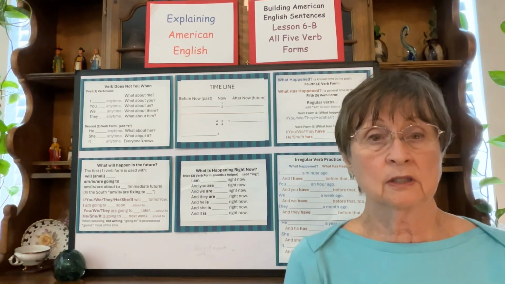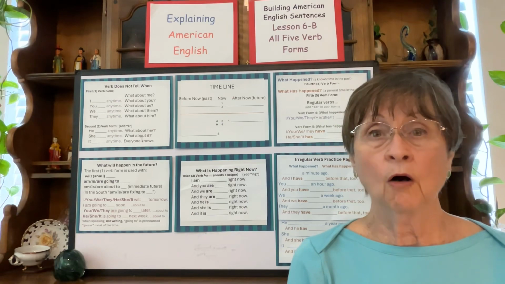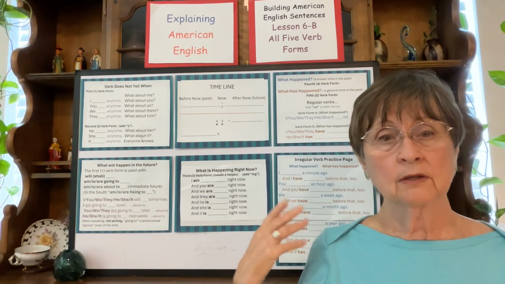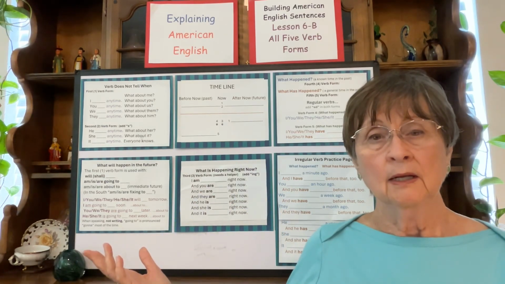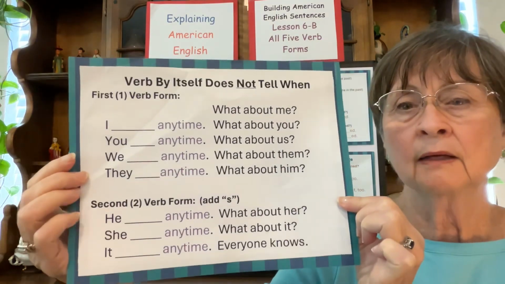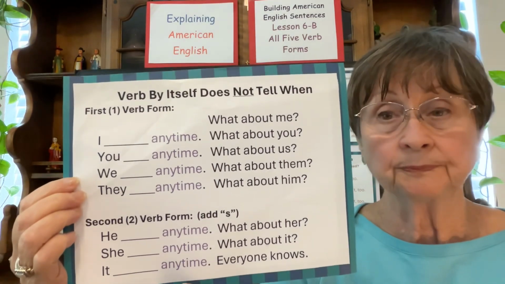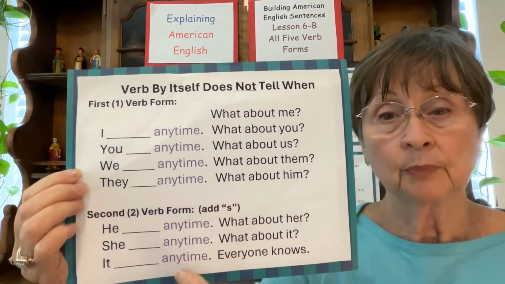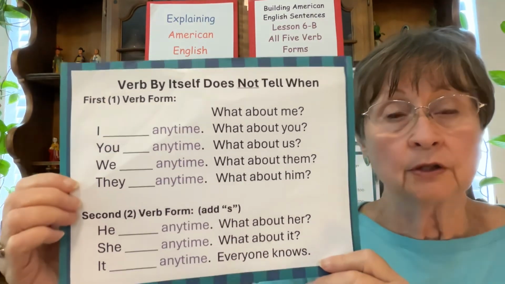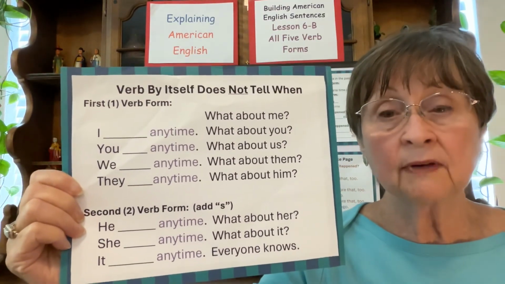I did lesson 6A, now I'm doing lesson 6B about all 5 verb forms. And this is the chart that I showed you last time. I want to explain a little bit more about this one. Where I use the word anytime, it doesn't have to be there, but you can put this or some other words in an anytime sentence. So we're going to look at some other words that can go instead of anytime.